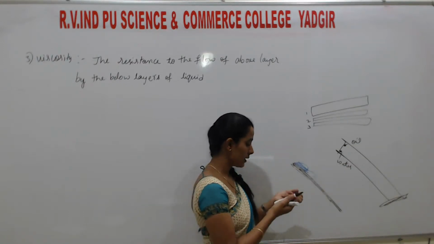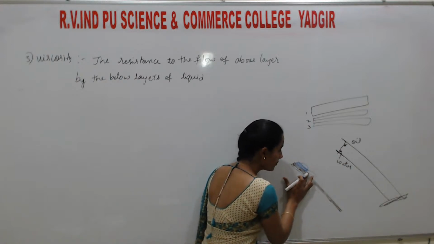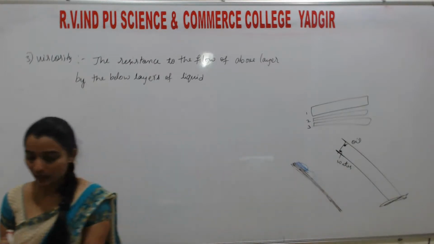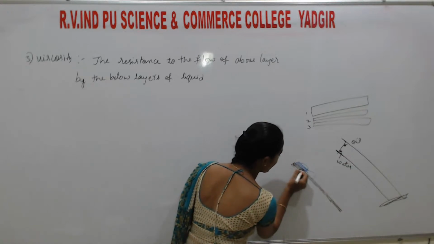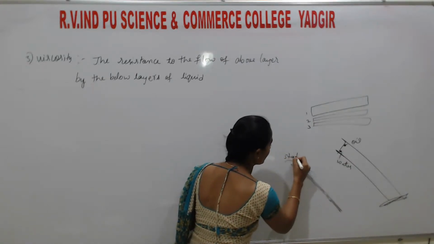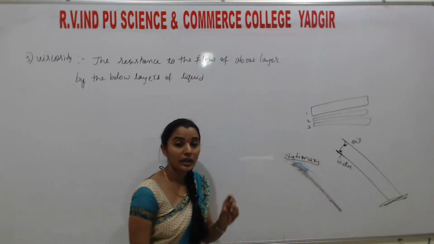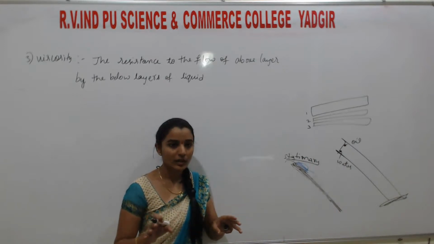Understand? So the layer which is directly in contact with the surface is stationary. It cannot be moved.